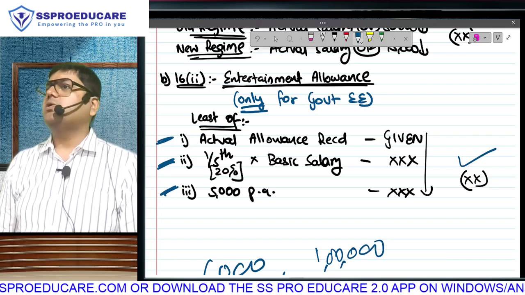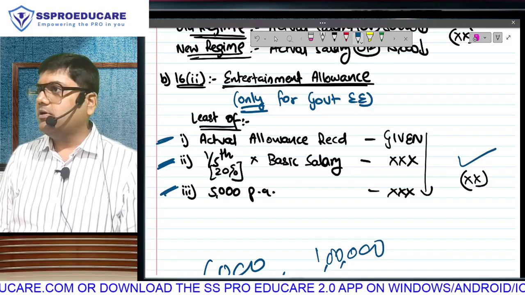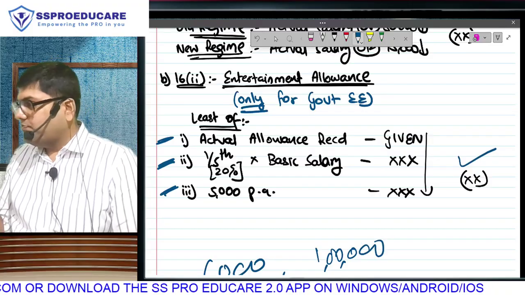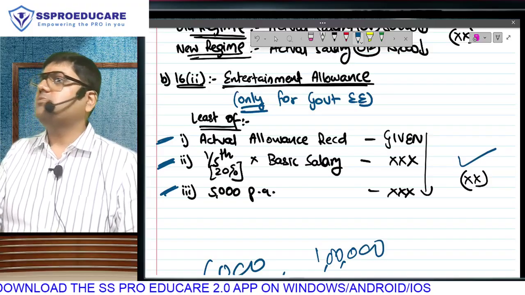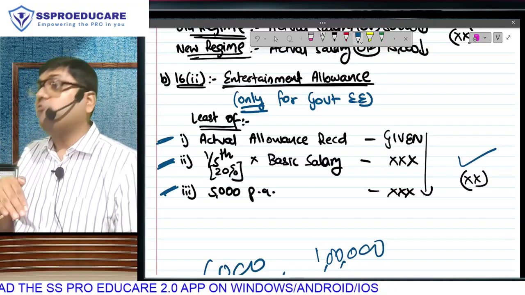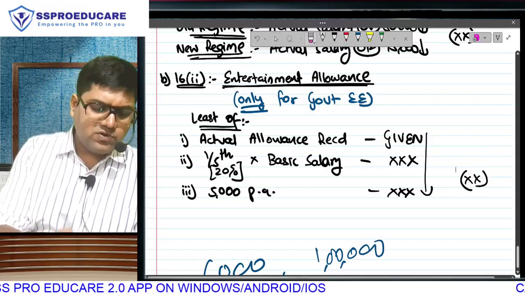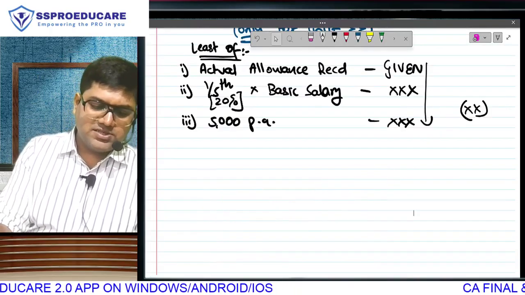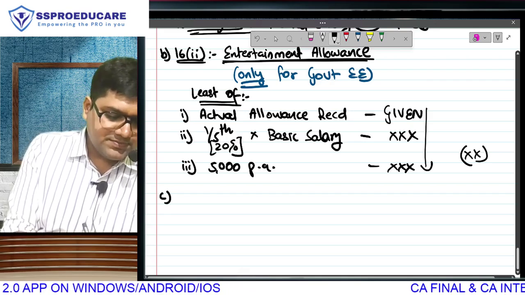That way it is only going to be a half mark adjustment in a big question of salary. But if it is MCQ and your final answer is wrong, it is dangerous because MCQ is about the final answer. If it's a subjective question, you will lose marks only for that adjustment. But very easy. Actual, 1/5, or 5,000, whichever is lower. And the most important thing about this deduction is that this benefit is given only to government employees.